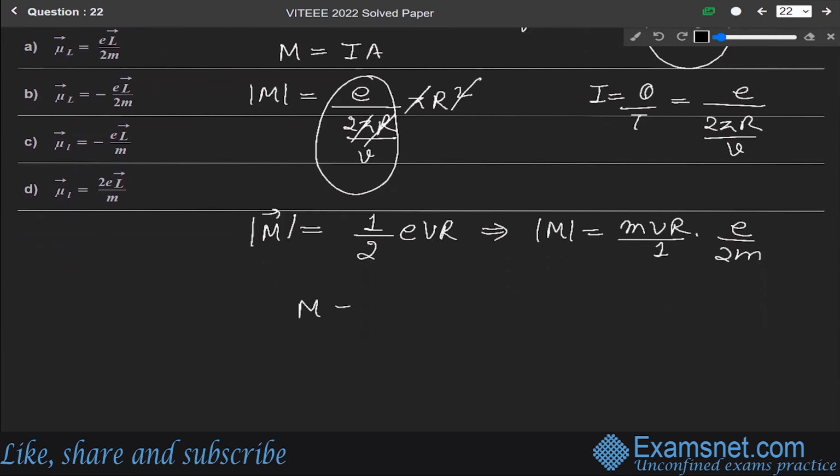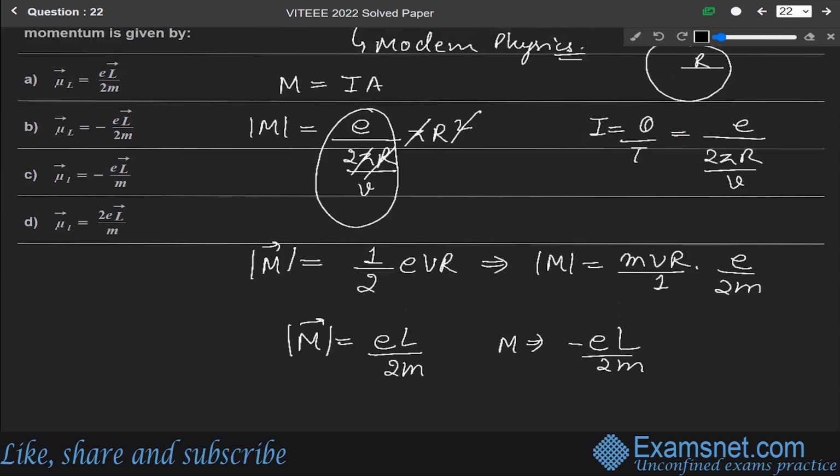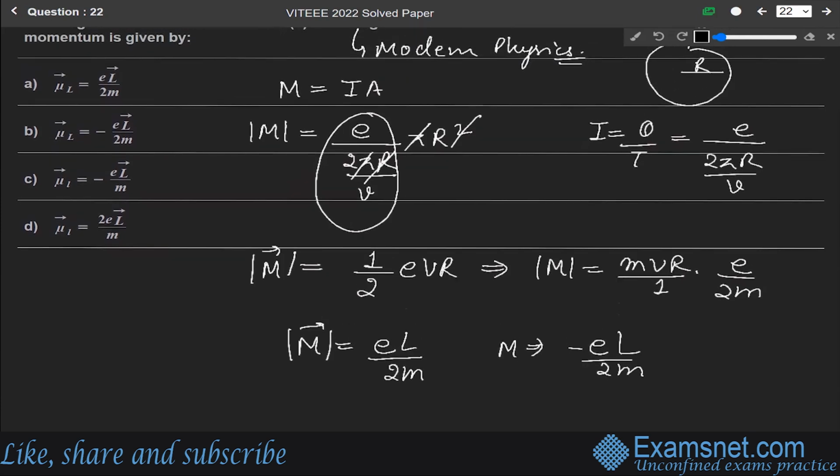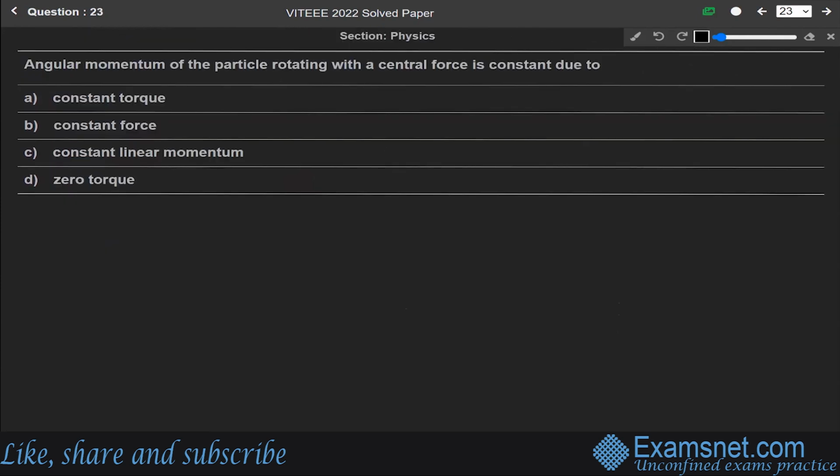Now M will be equal to e L over 2m, so M will be equal to minus of e L over 2m. So from here, M equals minus of e L over 2m means M and L will always be in opposite directions. So the correct answer is mu L equals minus e L by 2m, which means option B is the correct answer. Okay, now next question 23.